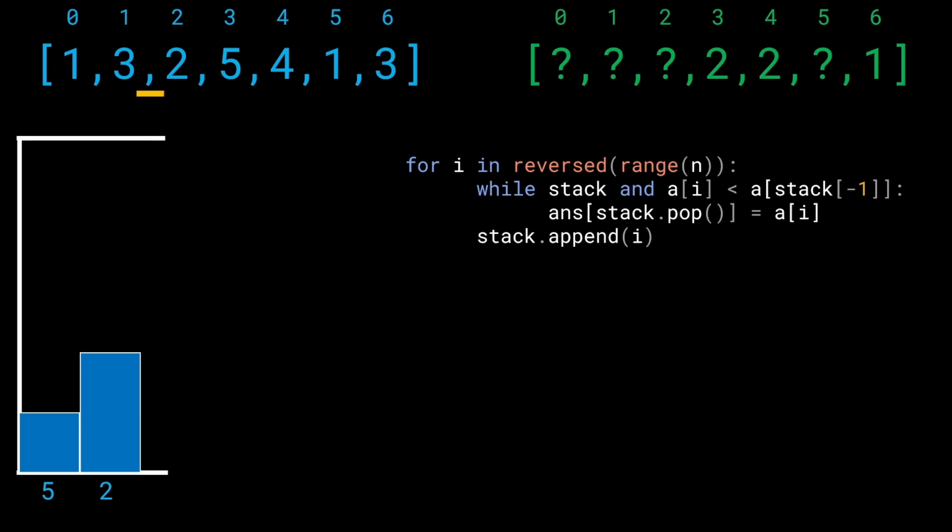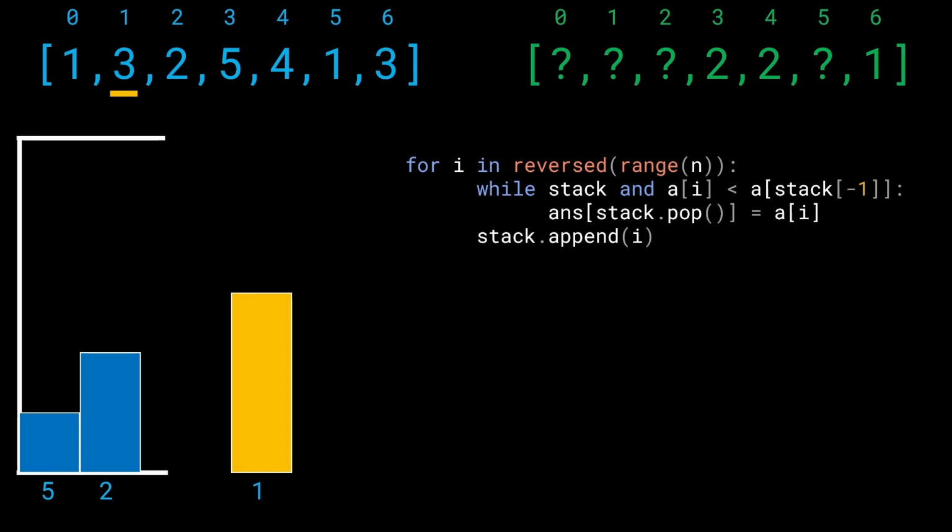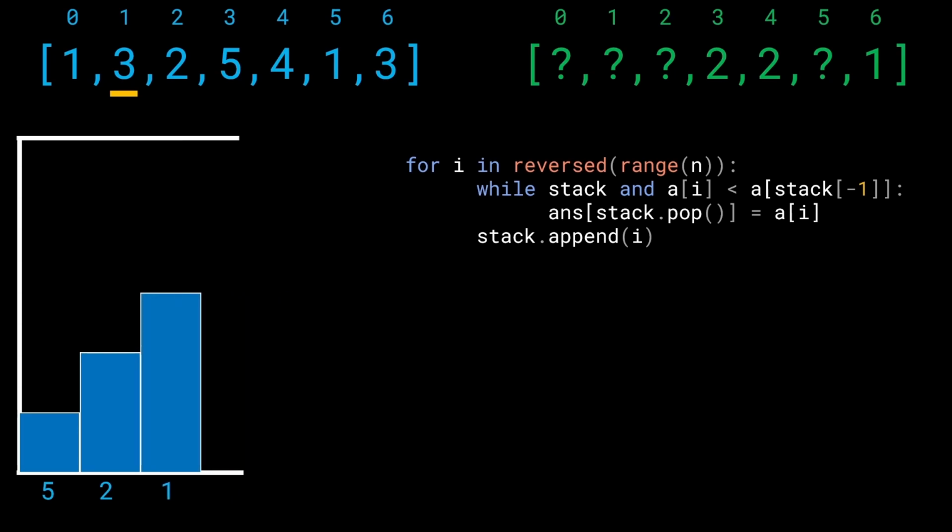All right, so let's go ahead and iterate further, and at index 1 we have the value 3. Pretty cool. Since this is greater, monotonically increasing fits well, so let's go ahead and append this directly. Now things are going to get interesting once again. We'll iterate further, and at index 0 we see the value 1.